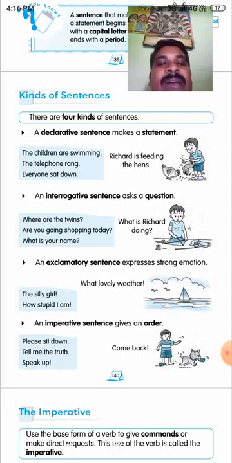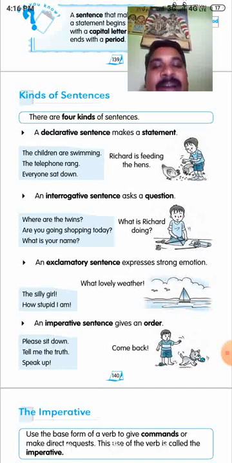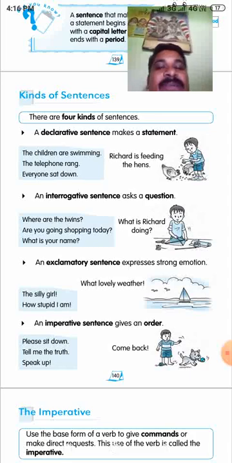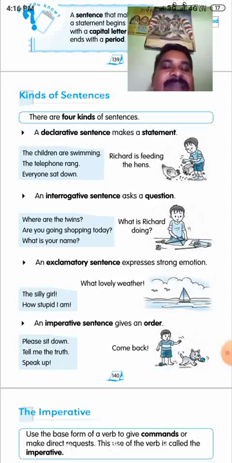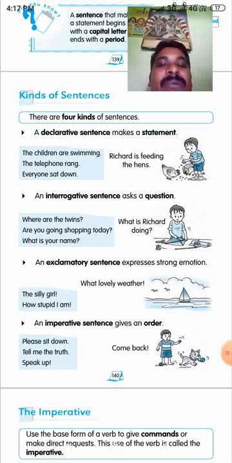If the sentence has a question mark, that is the interrogative sentence. If the sentence has an exclamation mark, that is an exclamatory sentence. Likewise, you have to identify the kinds of sentence. This is very important in direct speech and indirect speech.